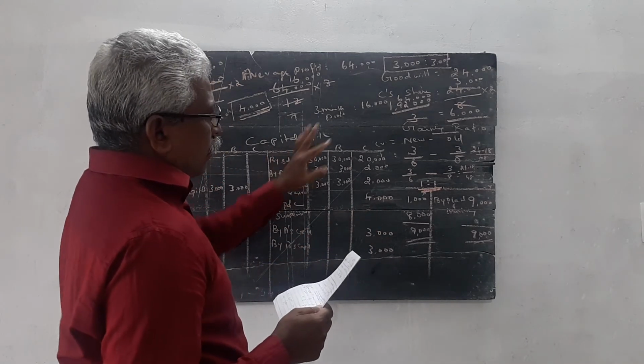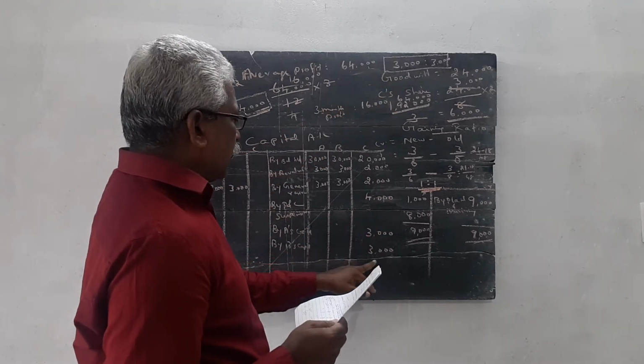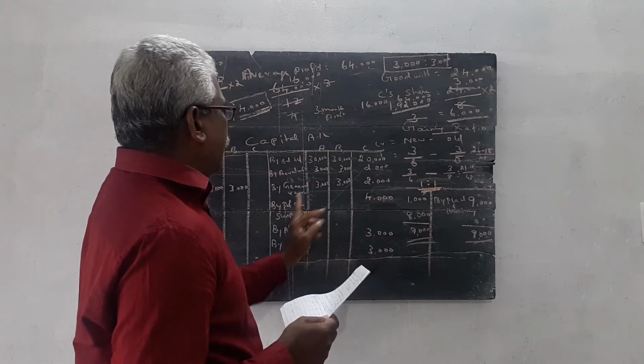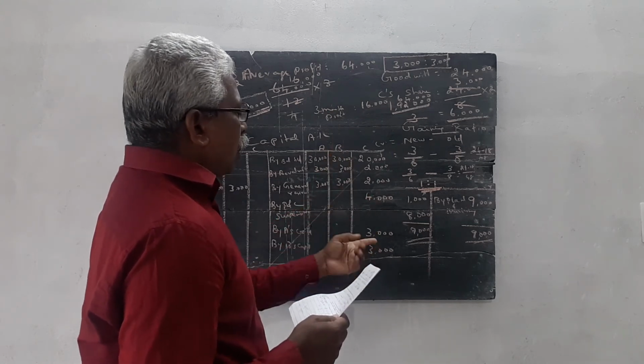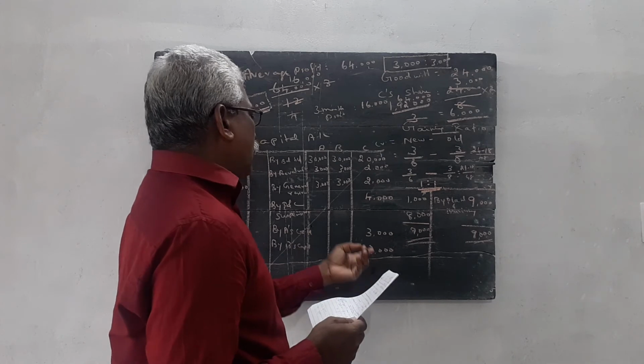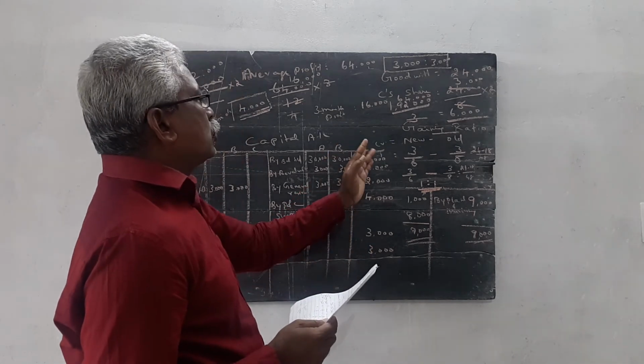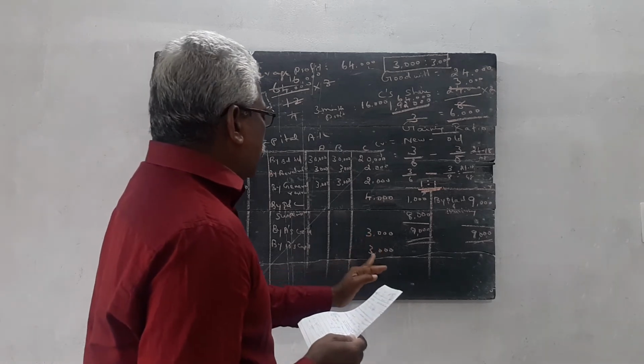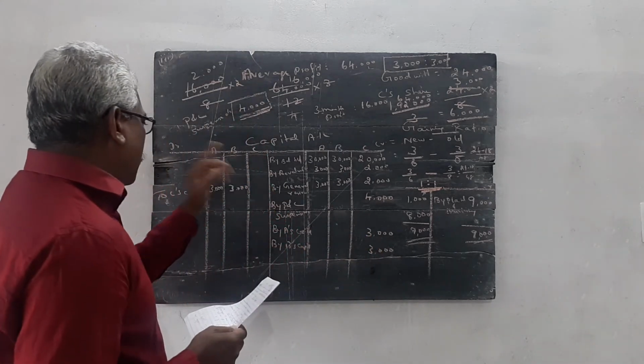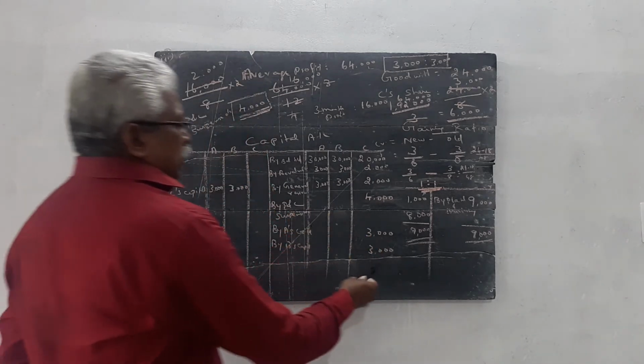Then goodwill. The valuation of goodwill is 3,000 and 3,000. This amount is given by A and B to C according to the gaining ratio. This 3,000 and 3,000 is increased to C's capital, and this 3,000, 3,000 is decreased from A's capital and B's capital. Then we close the account.